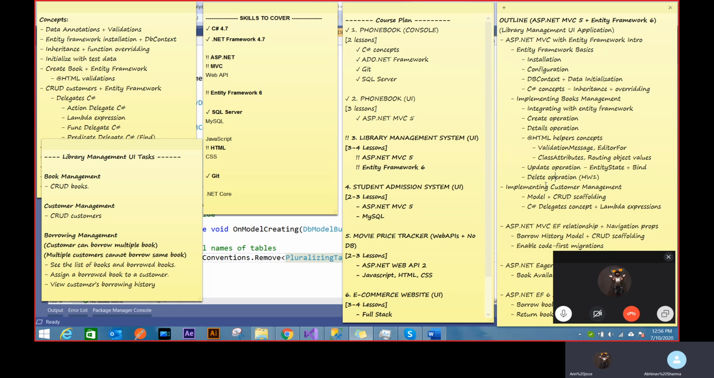And then we will be implementing the customer side also. We haven't done that. And then we'll go to this borrowing. And when we go to borrowing management, you'll see the real power. You'll see foreign keys. You'll see all those joins automatically happening.